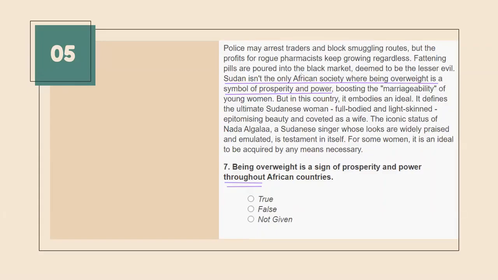See, over here it is mentioned, in the second line, that police may arrest traders and block smuggling routes, but the profit for rogue pharmacists will afford it. But in this country, it embodies an ideal.